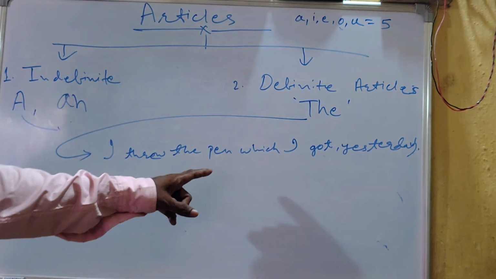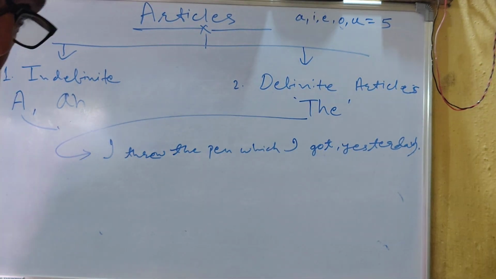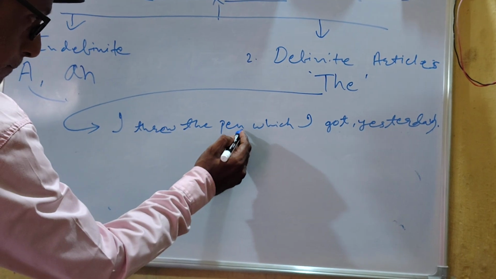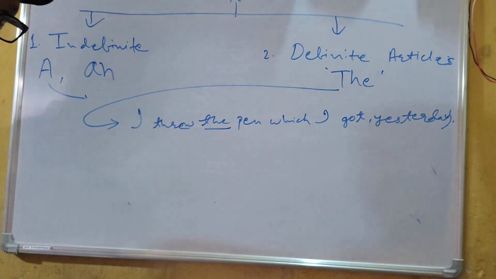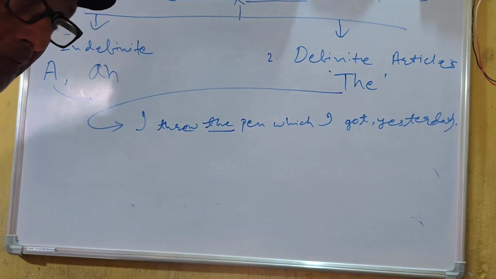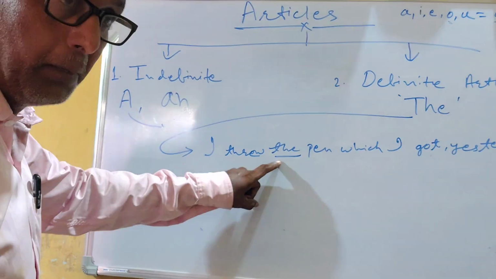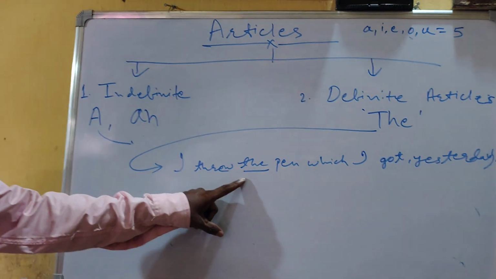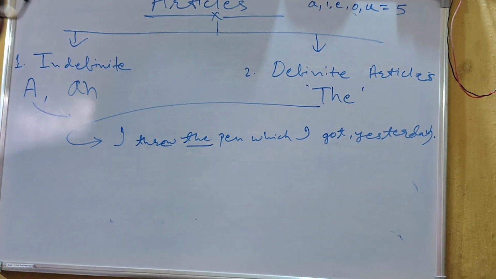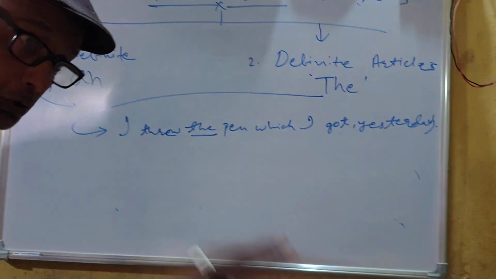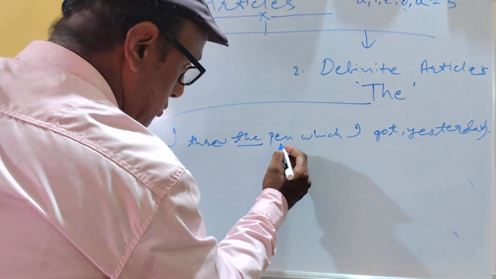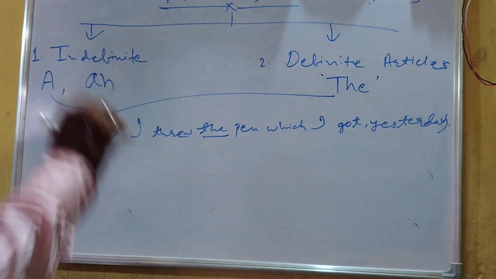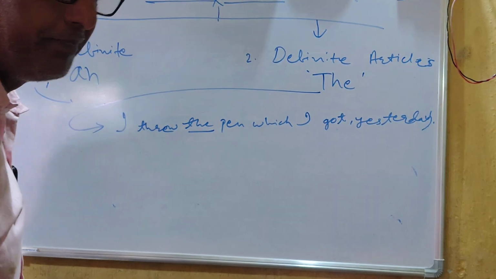I threw the pen which I got yesterday. Here what I see, before pen we should write A, because pen is the countable noun, but here I wrote the in place of A, because I threw the same pen. I threw the same pen that I got yesterday. So in order to specify the pen, I used the before the word pen.